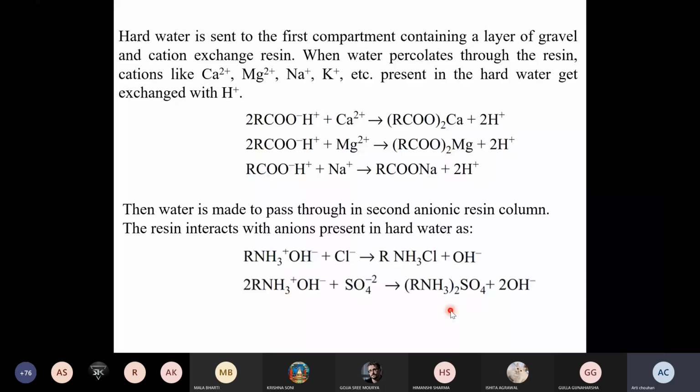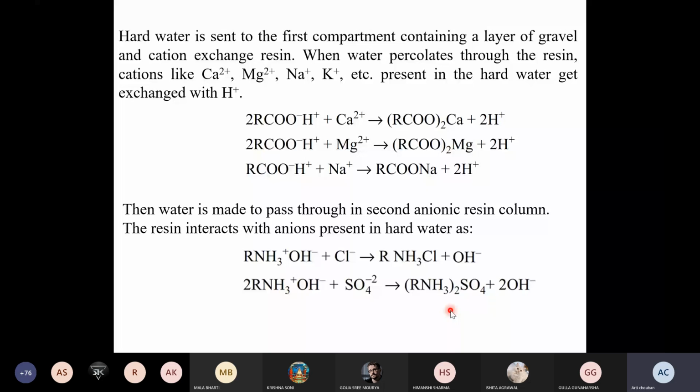But here in the first compartment, we are having one gravel filter, and in addition to that, we are having cation exchange resin. When water percolates through the cation resin, all the positive ions, maybe heavy metal ions or lightweight elements like calcium, magnesium, sodium, potassium, all present in that water get exchanged with H plus, which is present on that resin.